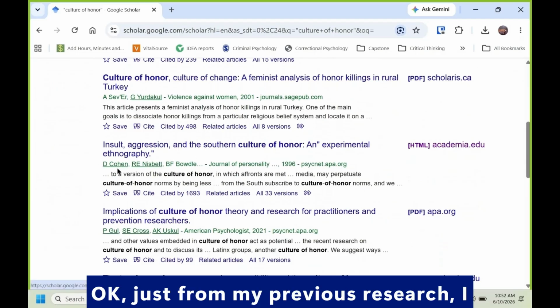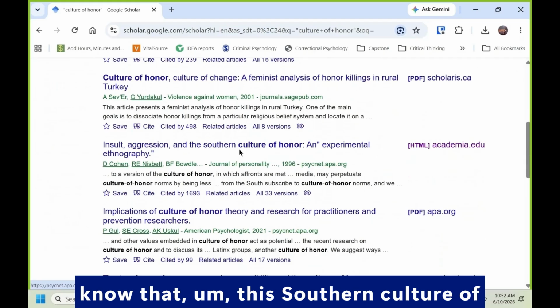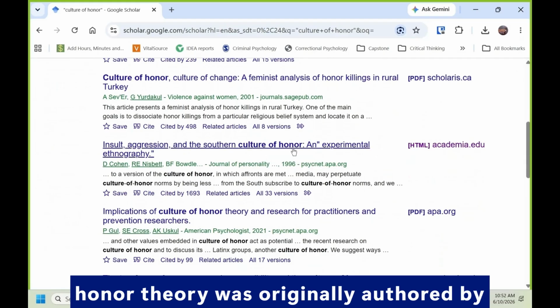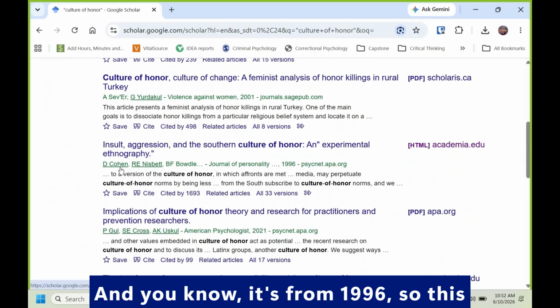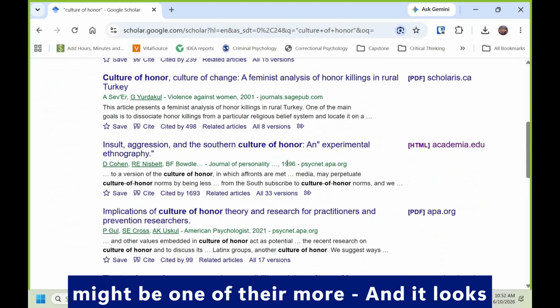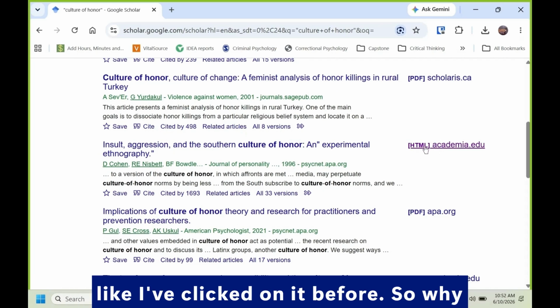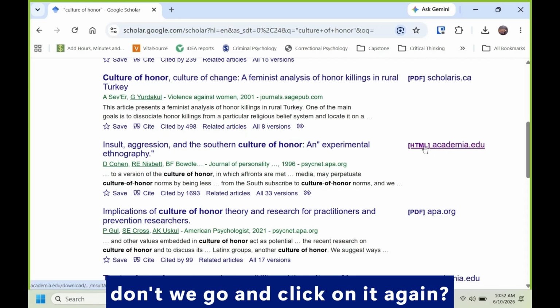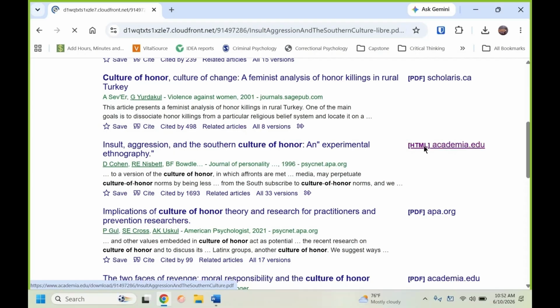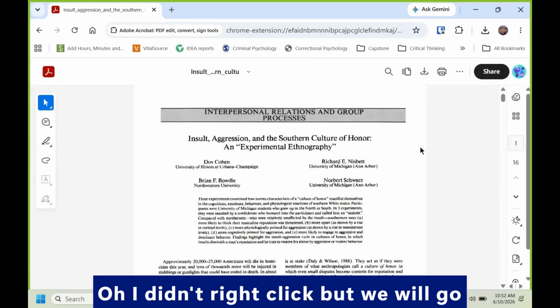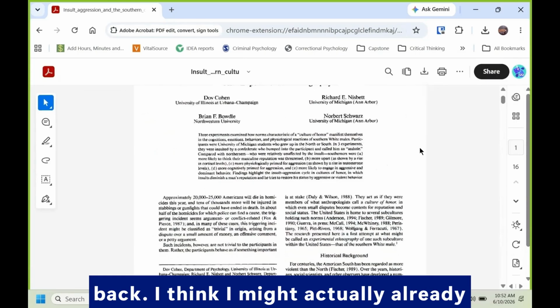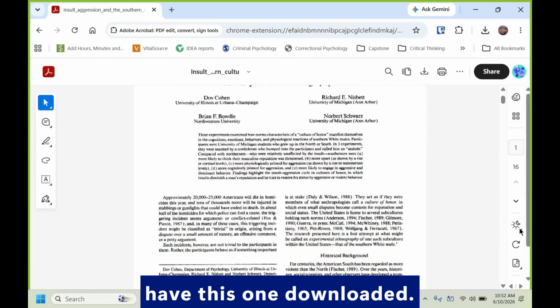Okay, just from my previous research, I know that this Southern culture of honor theory was originally authored by Cohen and Nisbett, these authors here. And it's from 1996, so this might be one of their earlier works, and it looks like I've clicked on it before. So why don't we go and click on it again? Oh, and I didn't right click, but we'll go back. I think I might actually already have this one downloaded.